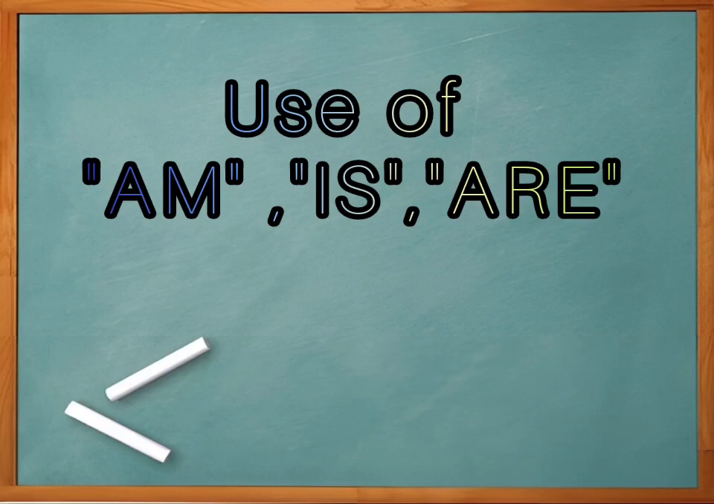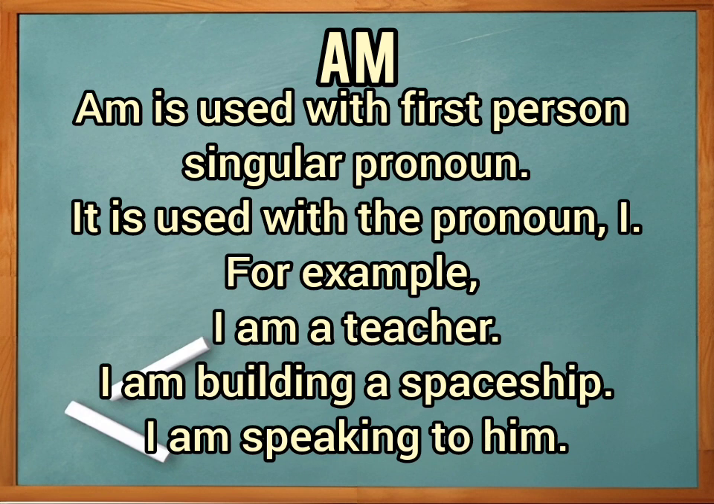আজ আমরা আলোচনা করব ইউজ অফ am is are. Am is used with first person singular pronoun. It is used with the pronoun I. am কেবল I এর সঙ্গেই ব্যবহার হয়। ফর এক্সাম্পল, যেমন I am a teacher, I am building a spaceship, I am speaking to him.